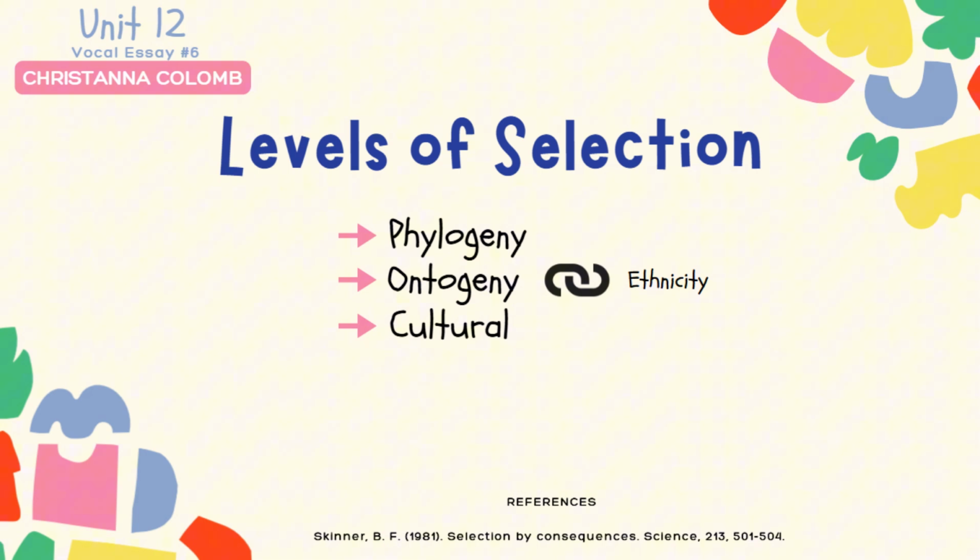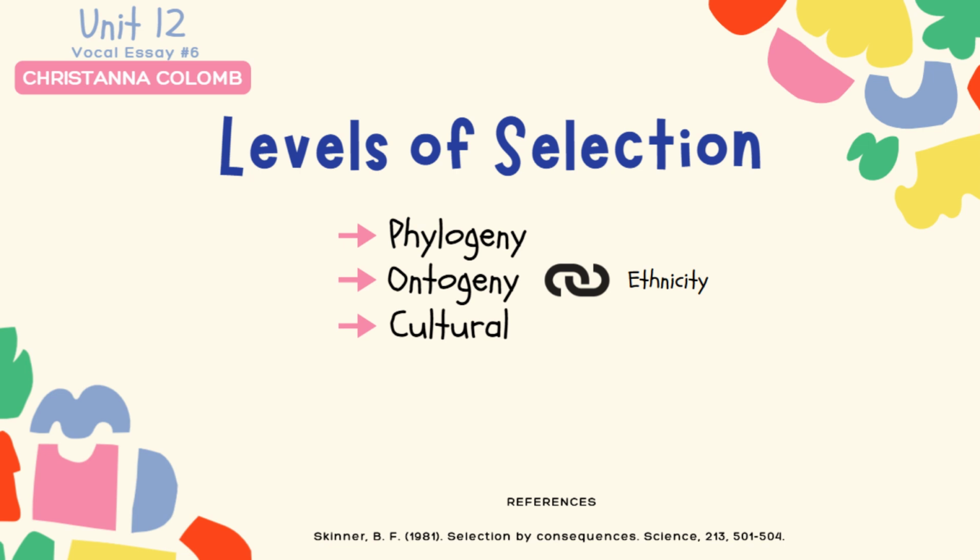The third level of selection is cultural. In this level, behaviors, traditions, and values are shared within a group and are reinforced by the group. Therefore, this reinforcement maintains those behaviors over time. An example of cultural selection would be traditions or holiday celebrations passed down in a family. These traditions are maintained because they are reinforced by family members through participation, expectations to participate, and shared values.